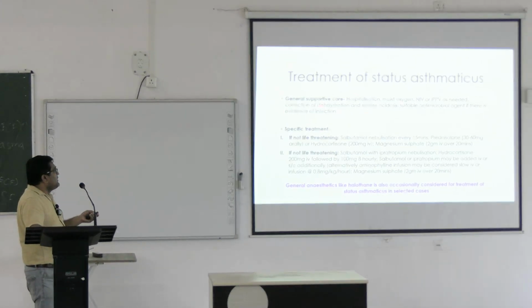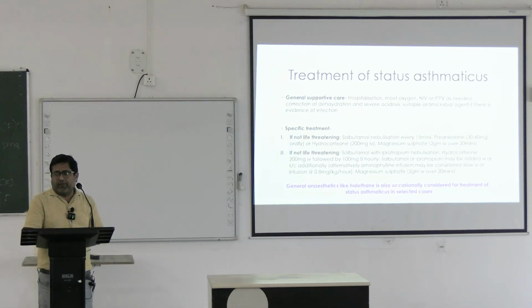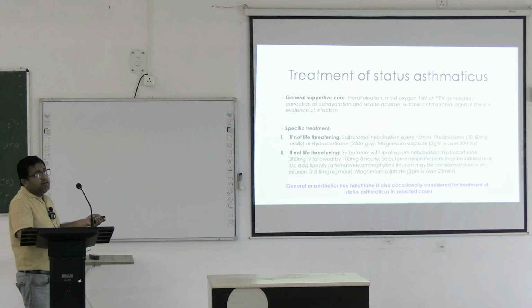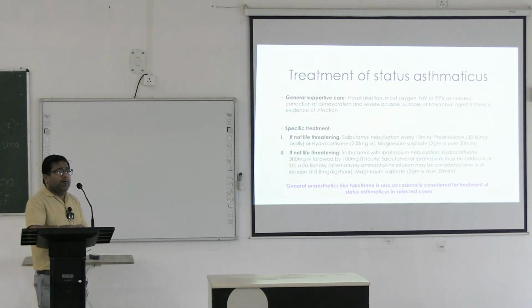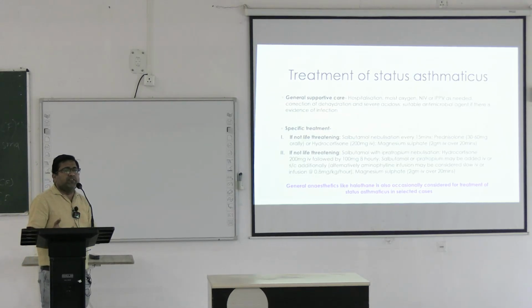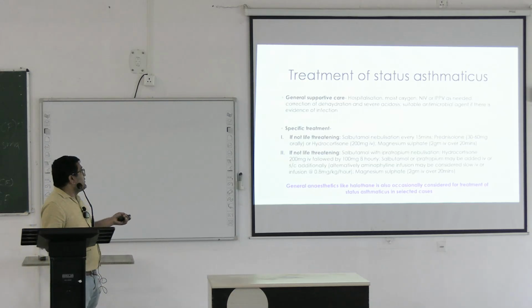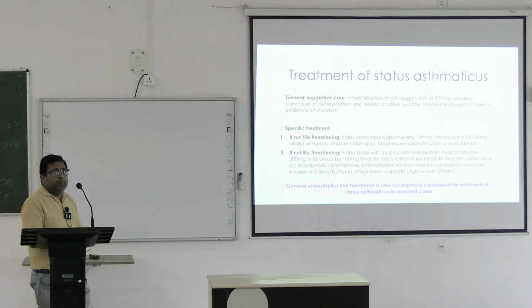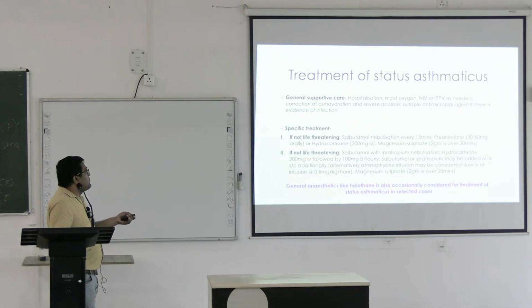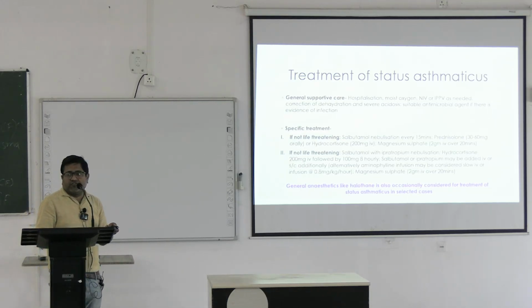Now when the patient is seen to develop status asthmaticus, immediate hospitalization is required, and then moist oxygen can be given as per the oxygen status of the patient. If needed, non-invasive ventilation or intermittent positive pressure ventilation can be given. Generally, most of the patients with status asthmaticus are dehydrated, so hydration should be maintained, and severe acidosis, if present, should be corrected. Suitable antimicrobial agent should be given, particularly if there is evidence of any infection.